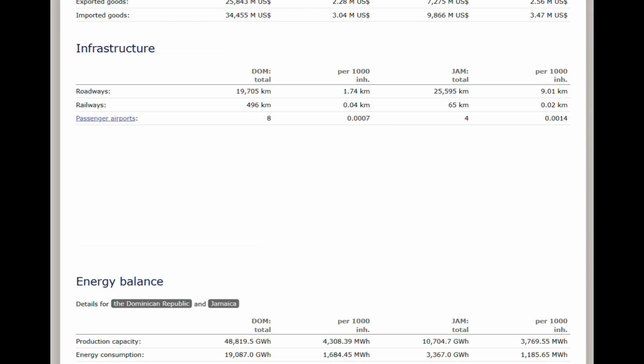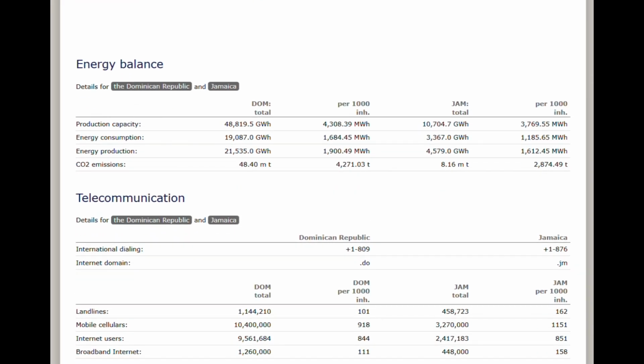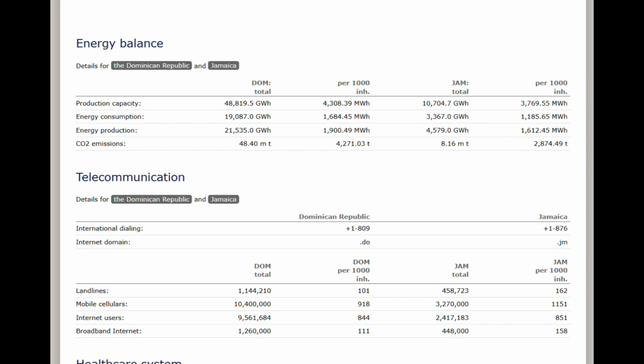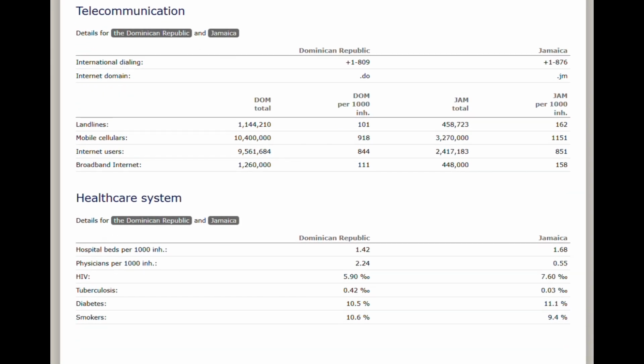The telecommunication rates are pretty... Okay, international dialing's the same. Again, with the DOM totals much higher in the Dominican Republic compared to Jamaica, which makes sense due to their much larger population. When it comes to their healthcare system, the HIV rate's a bit higher in Jamaica than the Dominican Republic. Diabetes is relatively the same, though Jamaica's a bit higher, same with the smokers. When it comes to hospital beds per 100 inhabitants, they're relatively the same, though the physicians is much larger in the Dominican Republic compared to Jamaica.